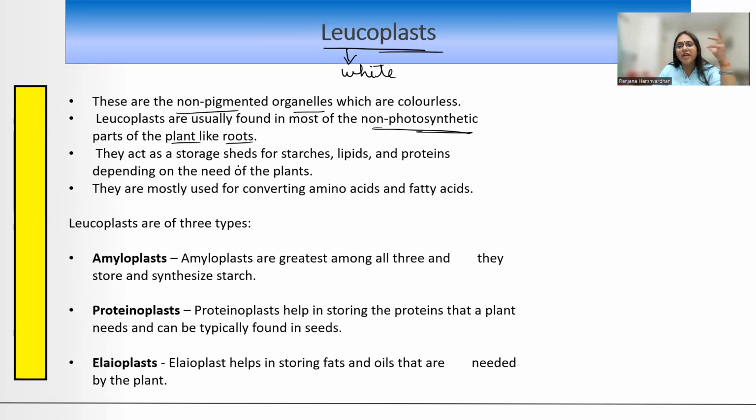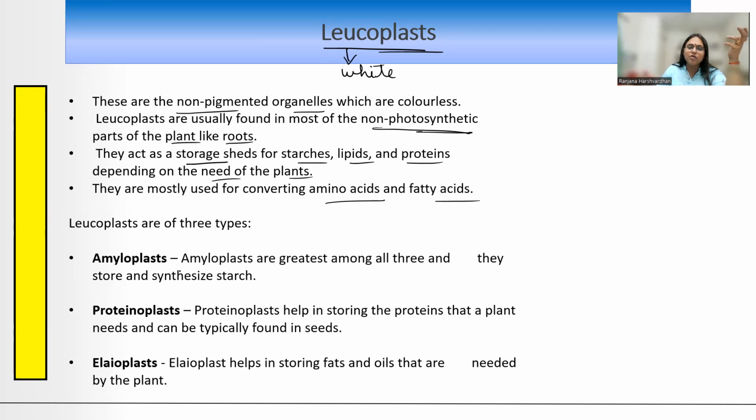जैसे कि तुम्हारा potato का tuber हो गया, that is storing starch. चावल के दाने हो गए, गेहूं का दाना हो गया. So that is, it is just simply meant for storing. So what kind of plastid will it have? It will be having leucoplast. So they act as storage sheds for the starches, lipids, and proteins, depending upon the need of the plants. They are mostly used for converting amino acids and fatty acids.